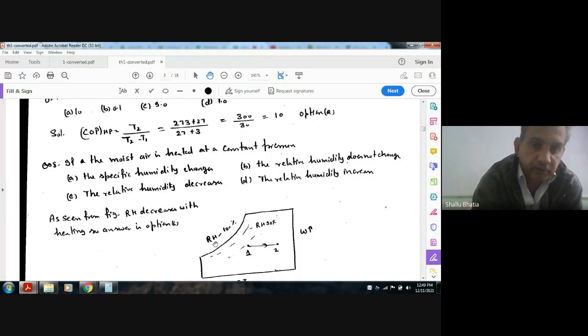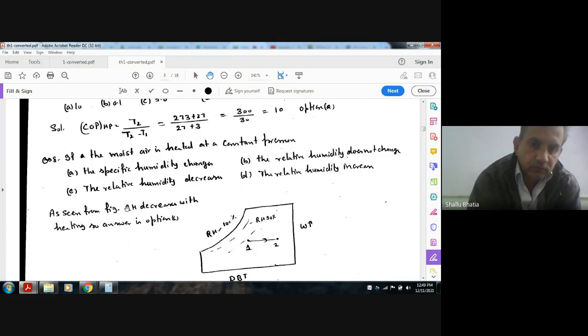Here it is relative humidity, here it is specific humidity, here is dry bulb temperature. We can see that the relative humidity is 100% here and it is decreasing in this direction, while specific humidity remains unchanged. So the answer is option C.